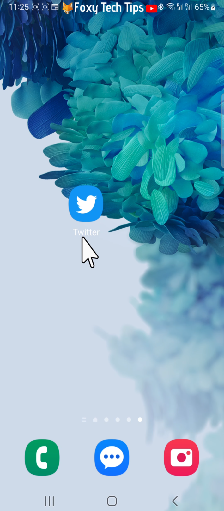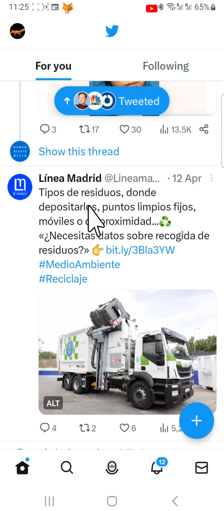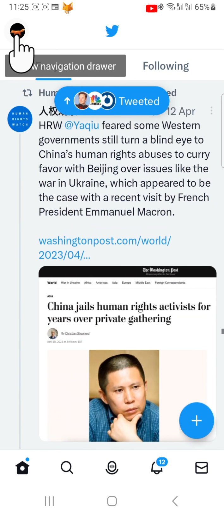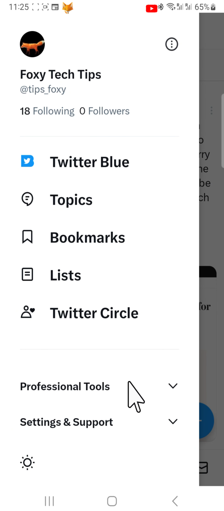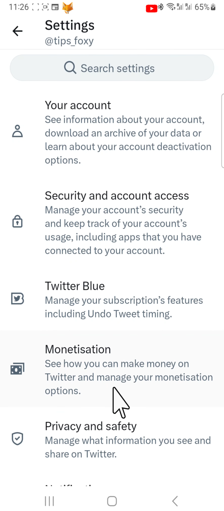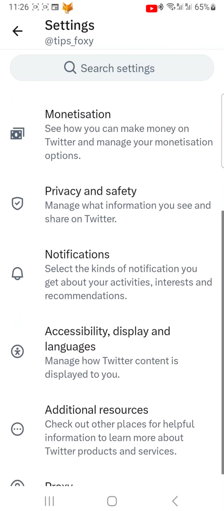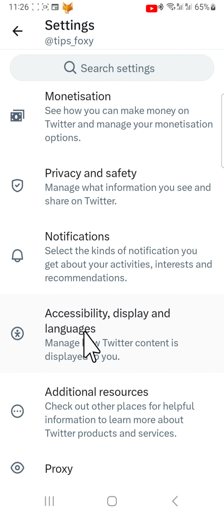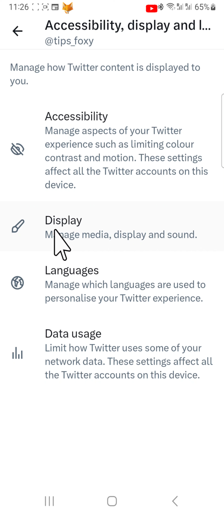Open the Twitter app and tap on your user icon in the top left corner. Tap Settings and Support from the menu, then select Settings and Privacy. Scroll down and tap Accessibility, Display and Languages. Then select Display.